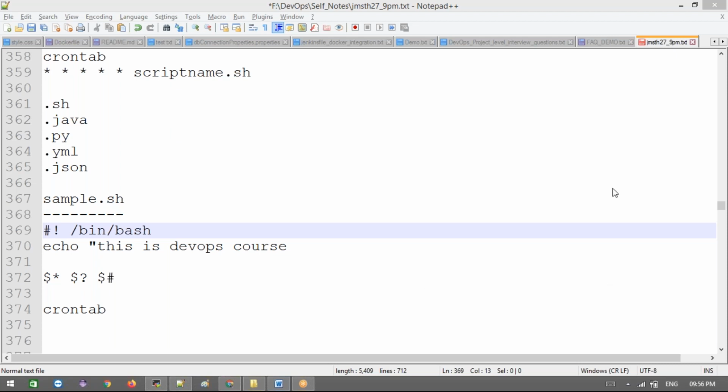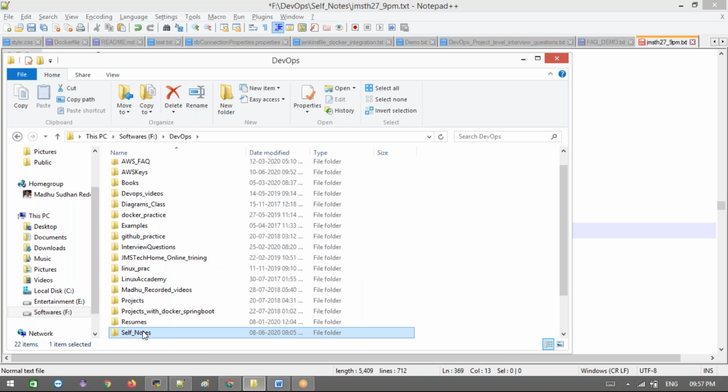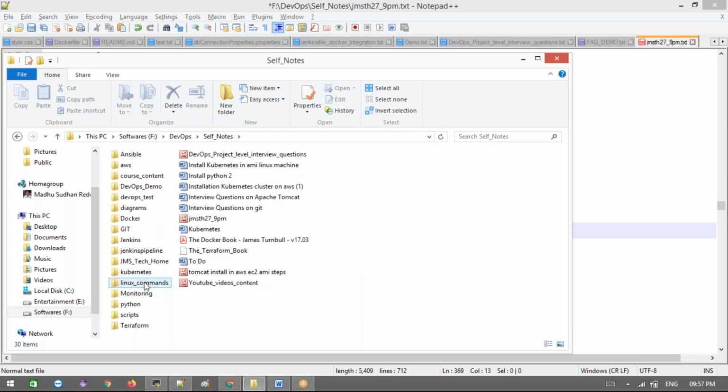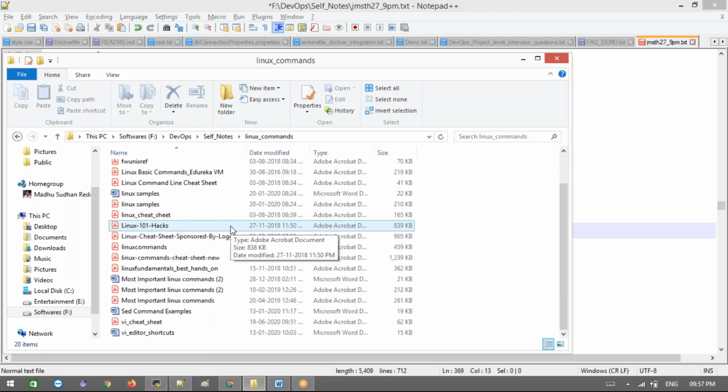Yes, Madhu. Yeah, fine. Just try it out, and meanwhile I'm going to share the document I already shared. I'll show you where you need to practice. Let me open this DevOps self notes and our Linux documents. You can go to your drive and find the base.